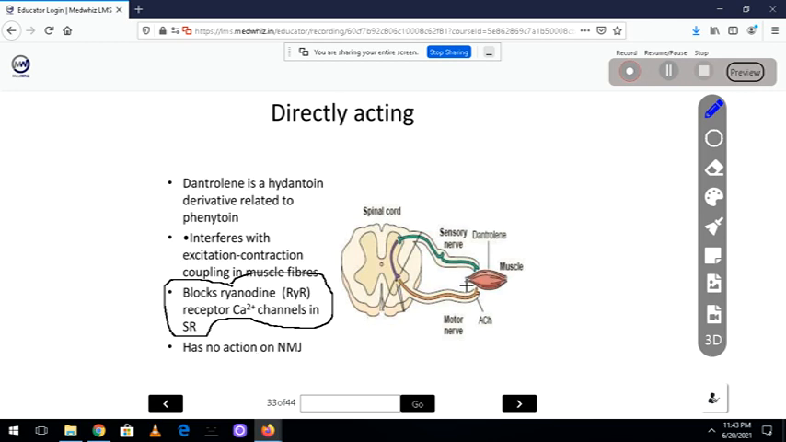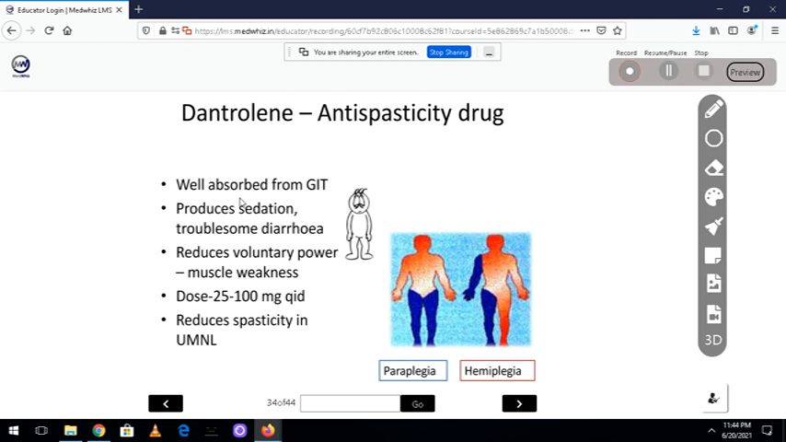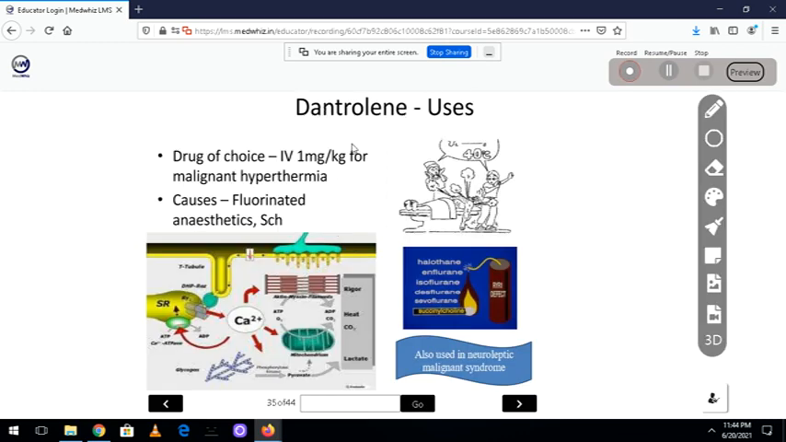Will it act on the neuromuscular junction? No, it has nothing to do there. It is a directly acting skeletal muscle relaxant. When you give it orally, it is well absorbed, produces sedation and some diarrhea, and it reduces voluntary power. That means when dantrolene is given, you cannot lift your hand, voluntary power is also lost. Dose is 25 to 100 milligrams QID. You can also use it in upper motor neuron lesions to reduce spasticity. Dantrolene is the drug of choice mainly in malignant hyperthermia.